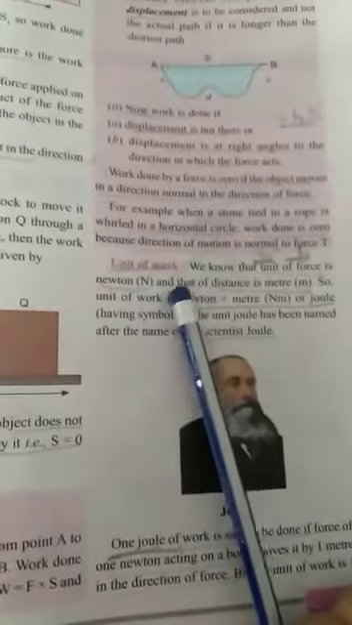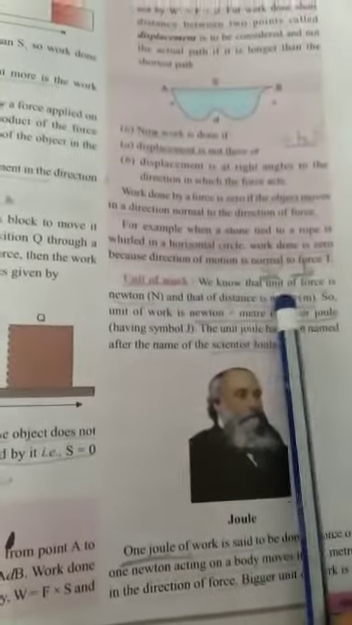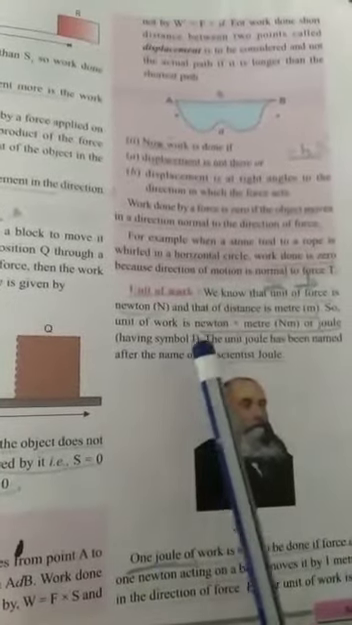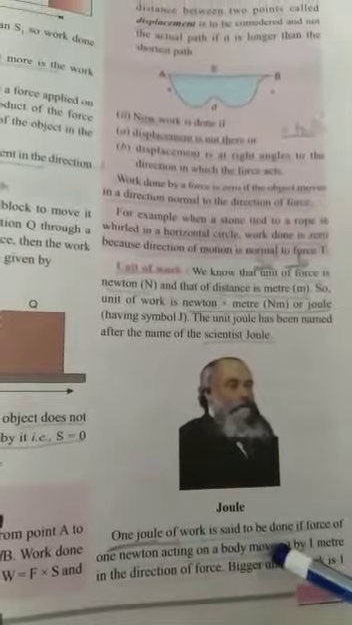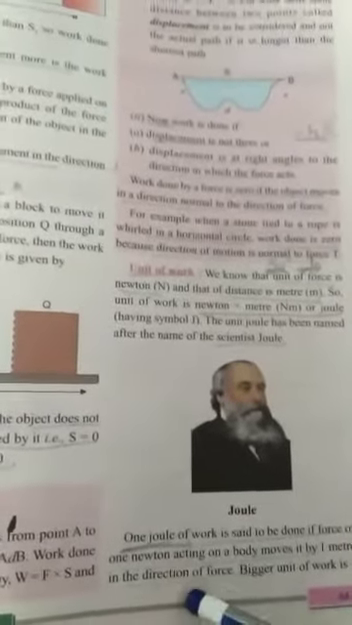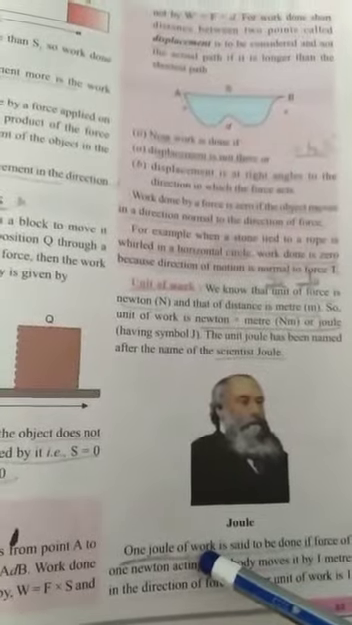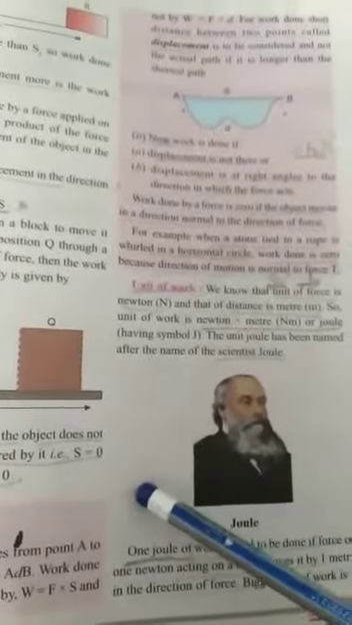Now the unit of force. You know that is Newton, and unit of distance, you know that is meter. So unit of work becomes Newton meter, which is also known as joule. So unit of work is Newton meter or joule. That is named after the scientist Joule. And 1 joule of work is said to be done if a force of 1 Newton acting on a body moves it by 1 meter in the direction of force. A bigger unit of work is the kilojoule. And 1 kilojoule is equal to 1000 joule. This relation you have to learn. That's all regarding the work done.